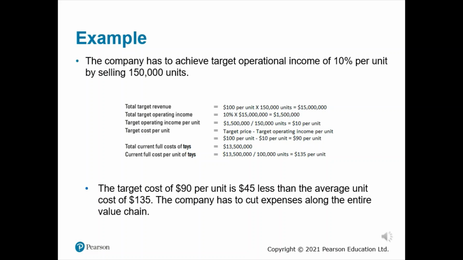If we assess the previous example again, the company has to achieve target operating income of 10% per unit by selling 150,000 units in order to reach the desired return on capital. The target cost of $90 per unit is $45 less than the average unit cost of $135. The company has to cut expenses along the entire value chain to meet the target cost.